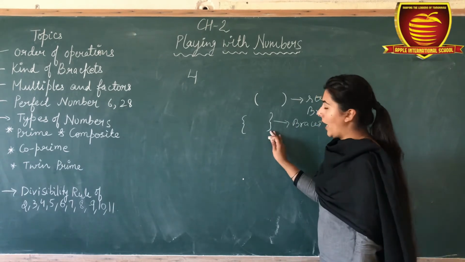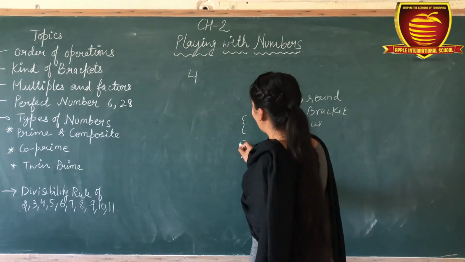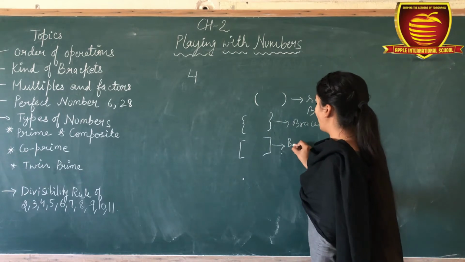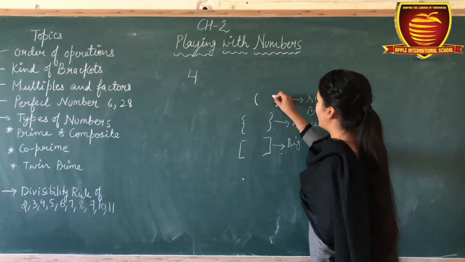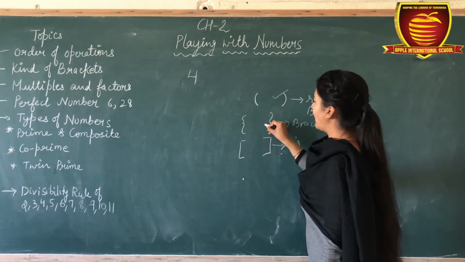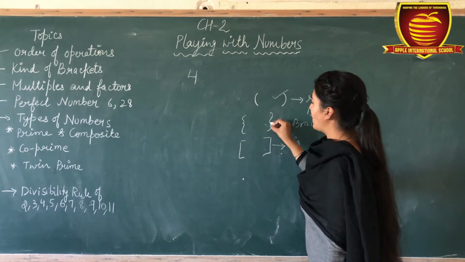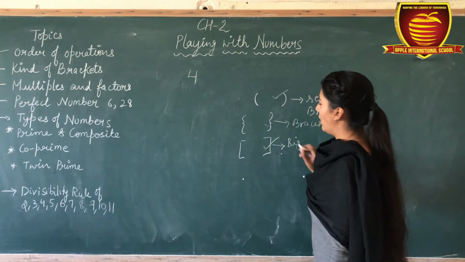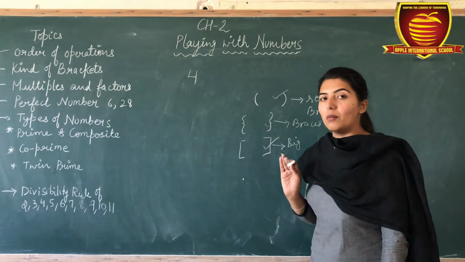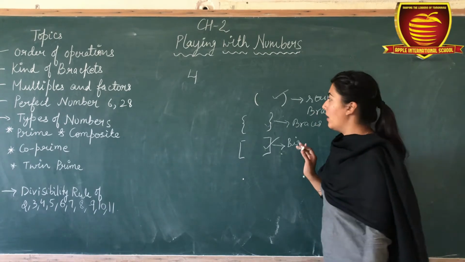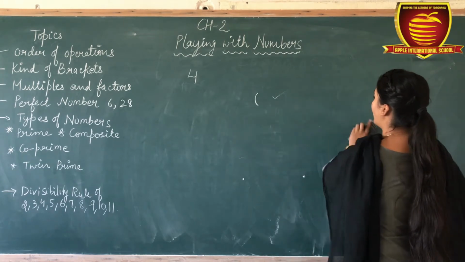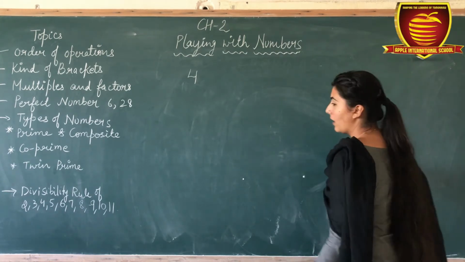braces. Okay? After that, there is a square bracket. Okay? Square bracket is also known as a big bracket. Means this is the smallest. Curly bracket is bigger than this one. Square bracket is bigger than these two all. Okay? So this is the sequence of solving brackets also. So these are the different kinds of bracket.